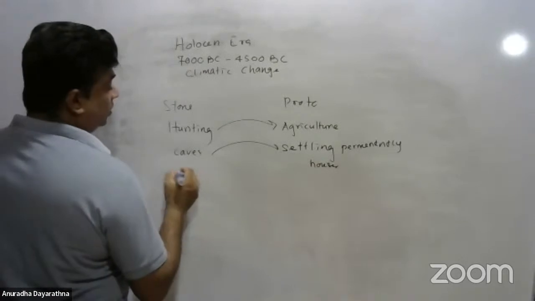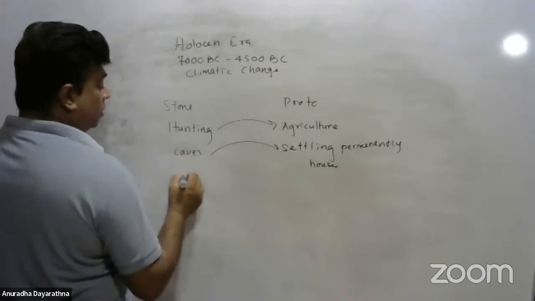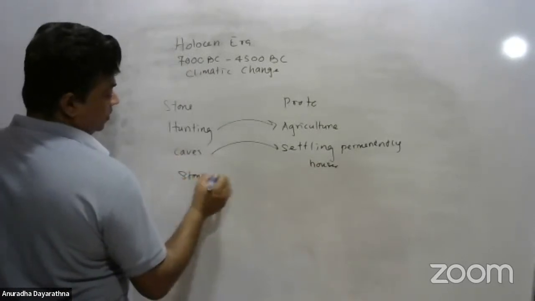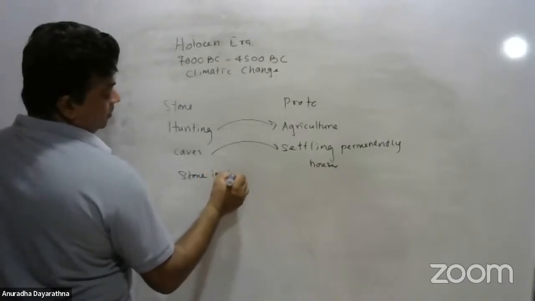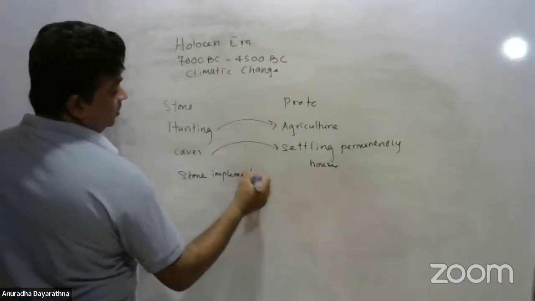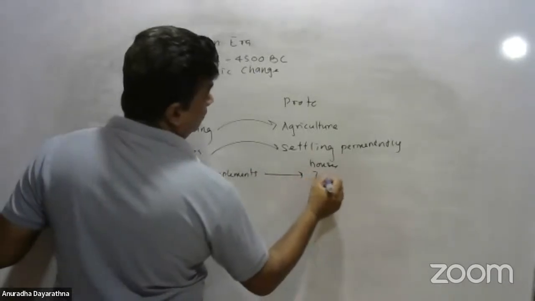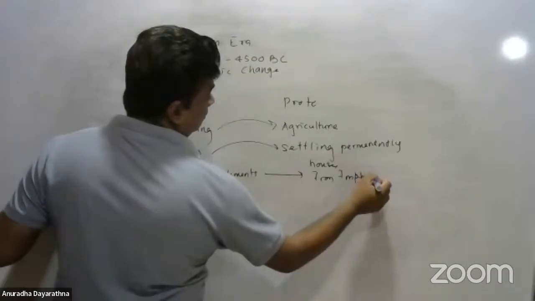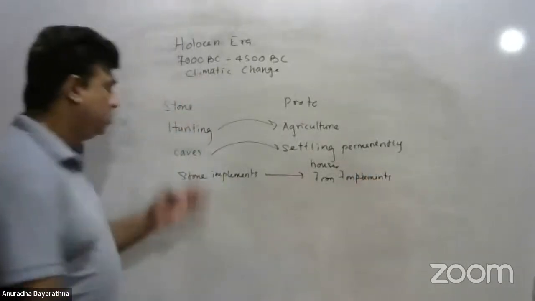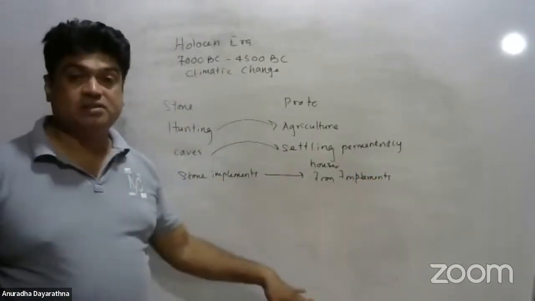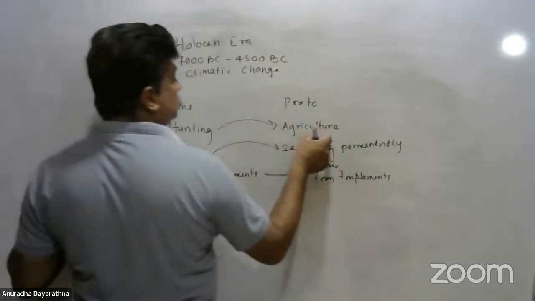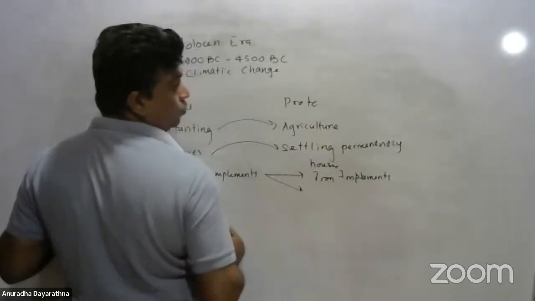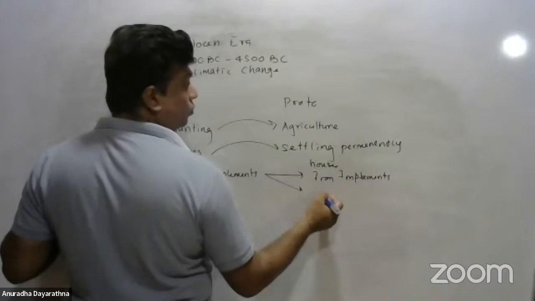Thirdly, they were not using stone implements now. Stone implements they were using, but now they started using iron implements. What they produced through agriculture, they had to burn and cook.